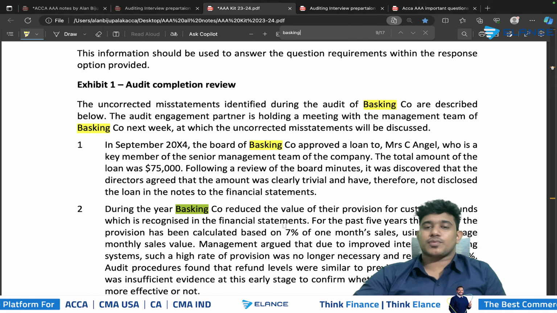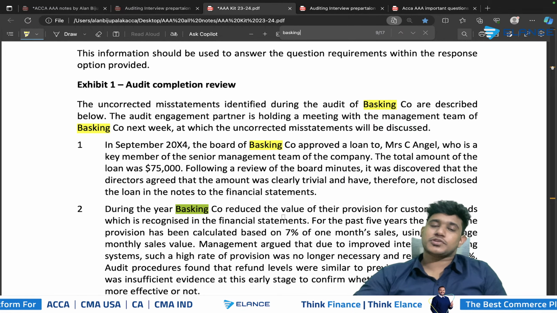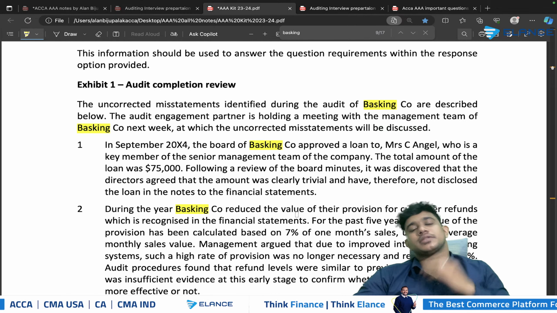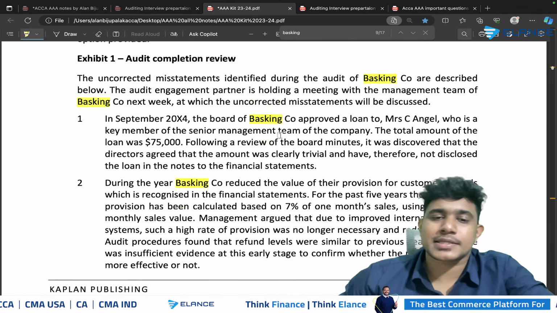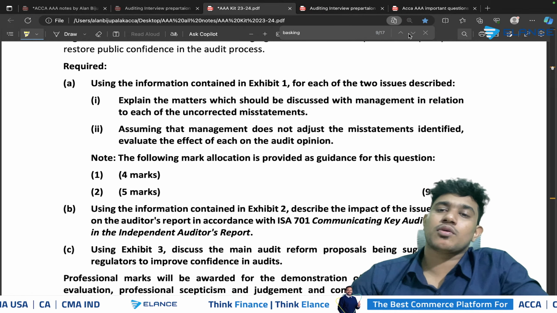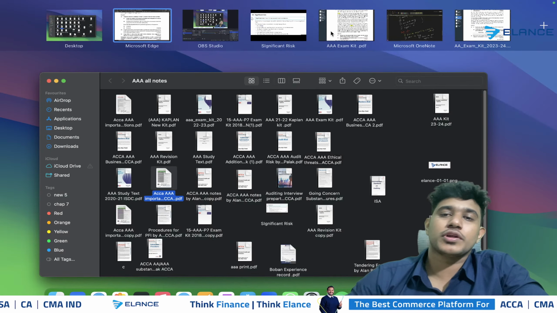Then you need to write the next one, provision. You have to give a heading called provision. Then you need to write the matters part, discussion with the management part, and then the reporting part. And here the examiner is not asking you to show the impact on audit report. Instead, they are only asking you to specify the impact on audit opinion.